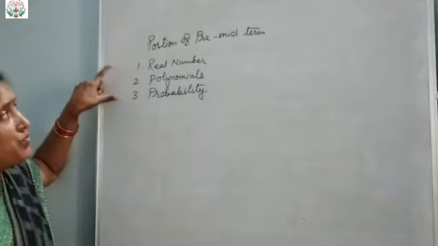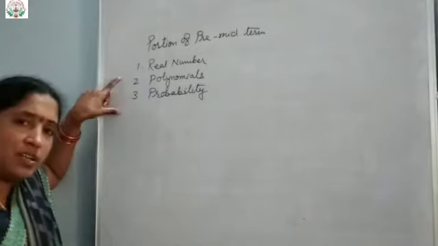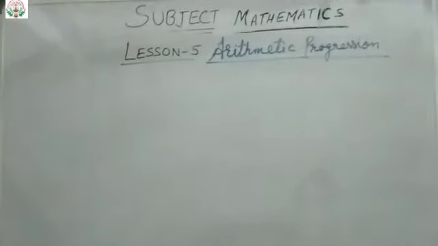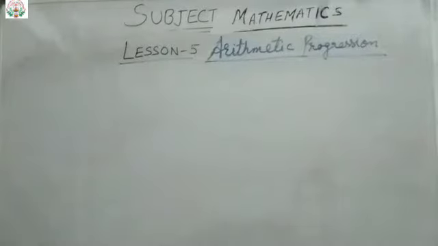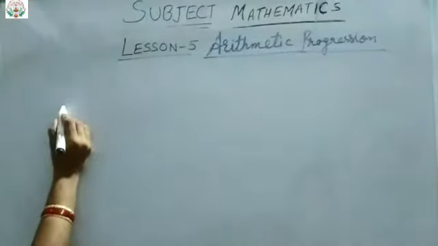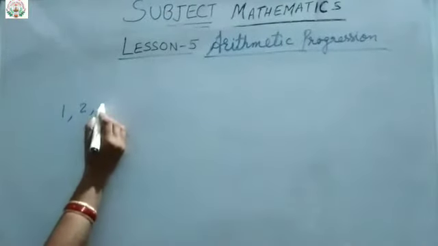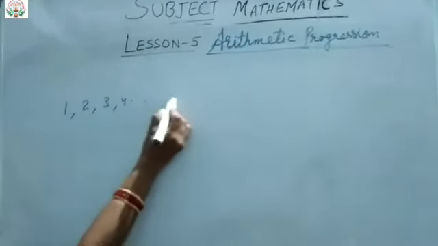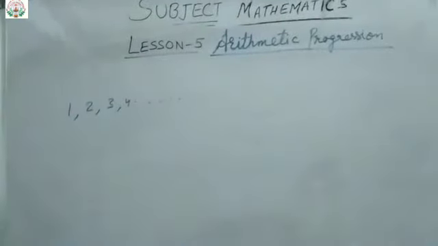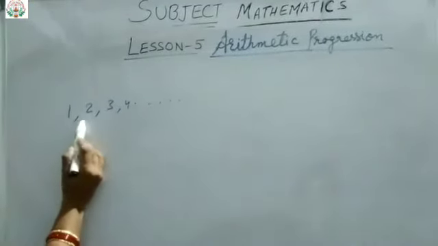And now let us move to the arithmetic progression. You all might have seen different patterns in our day-to-day life, like the natural numbers, the whole numbers, and all. Let us take the natural numbers, that is 1, 2, 3, 4. This is one pattern, in which you can see a constant difference.